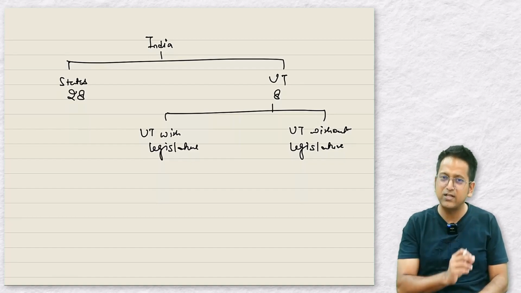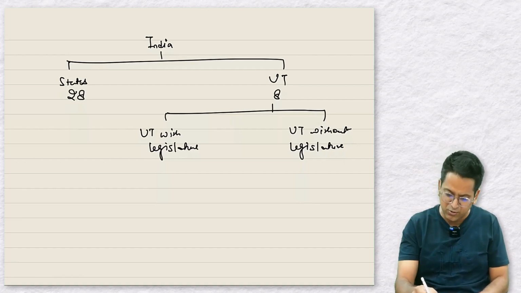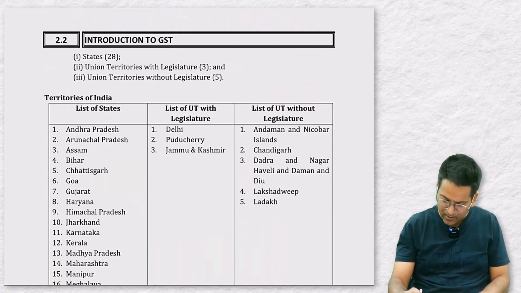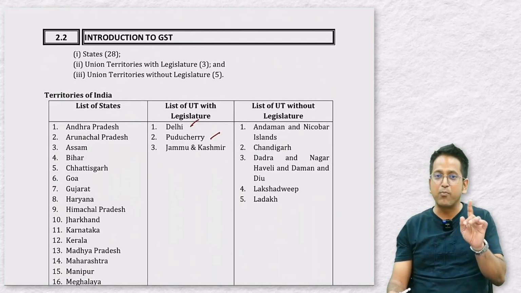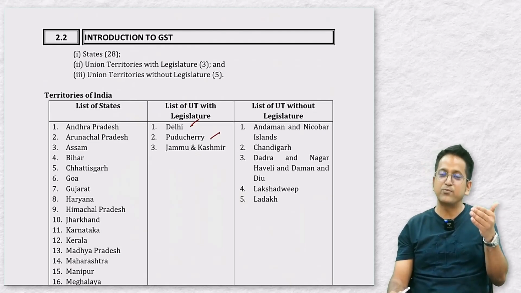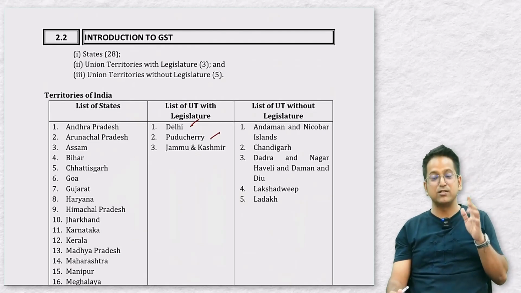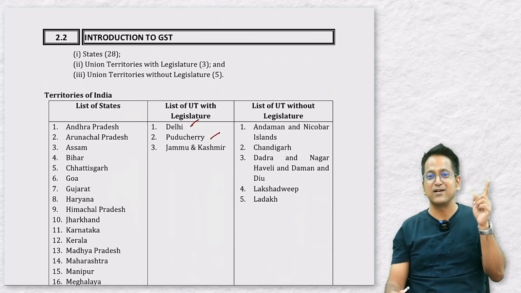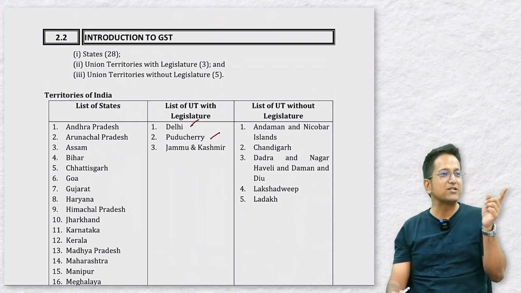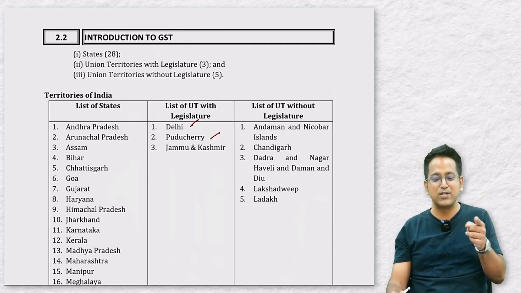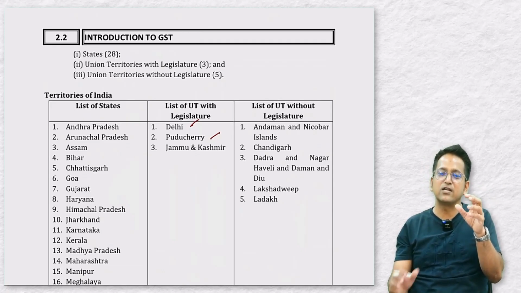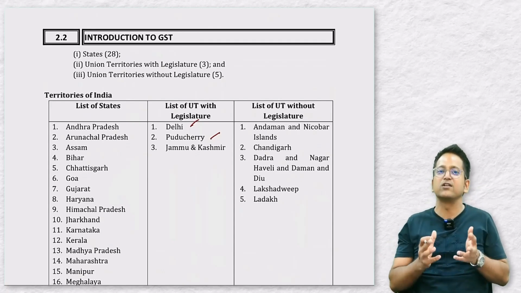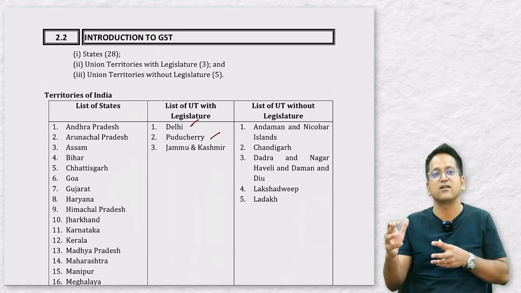Okay, there are 3 union territories in the union territories with legislatures category. Delhi, Puducherry. You don't call this Pondicherry anymore. It's changed. So Puducherry and Jammu and Kashmir. Do you know Jammu and Kashmir used to be a state before? Do you know this? Upon revocation of its special status, the central government made it a union territory. Okay, J and K was in fact divided. It underwent a significant administrative restructuring, being divided into 2 distinct union territories, Jammu and Kashmir and second Ladakh.